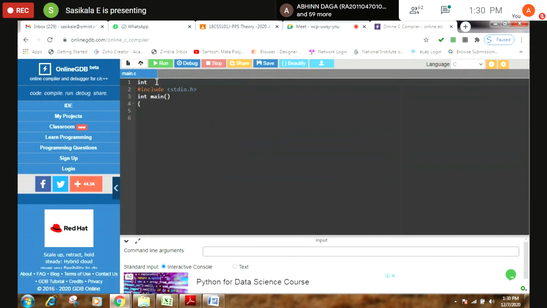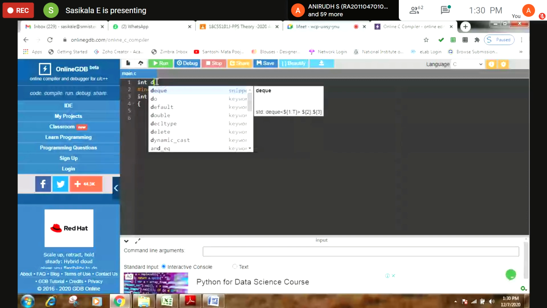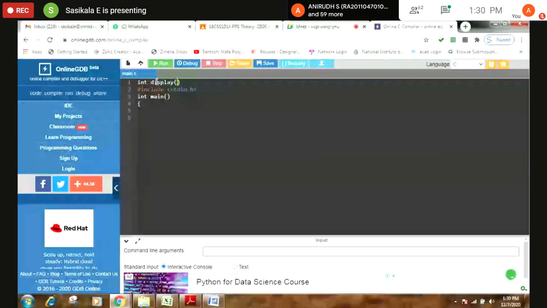I'm declaring a function, int input or anything. For example, I'm going to write a function for displaying your output. So I can make it as display, which is of type integer. That is why the function has been declared like this.